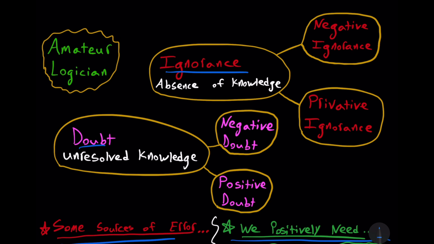We can define ignorance as the absence of knowledge. Now, ignorance can be negative ignorance or privative ignorance. If it's negative ignorance, it is a lack of knowledge, but it's not something we absolutely need to know. If it's privative ignorance, again, it is an absence of knowledge, but here it is something we do absolutely need to know. Consider a high school teacher teaching grammar.